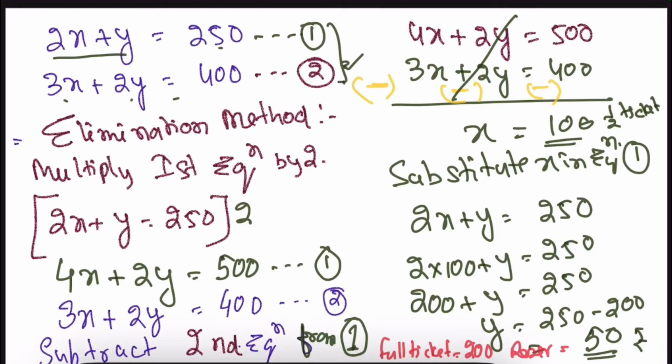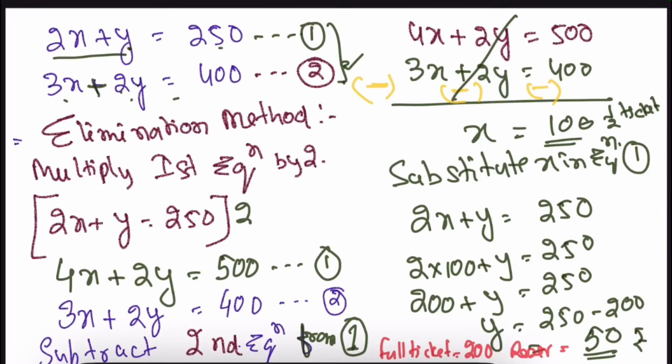These two equations we can solve by the elimination method. In the second equation, what is the coefficient of y? It is 2, so we can easily make the first into 2y so that the coefficient of y will be numerically equal. So the first equation we shall multiply with 2.